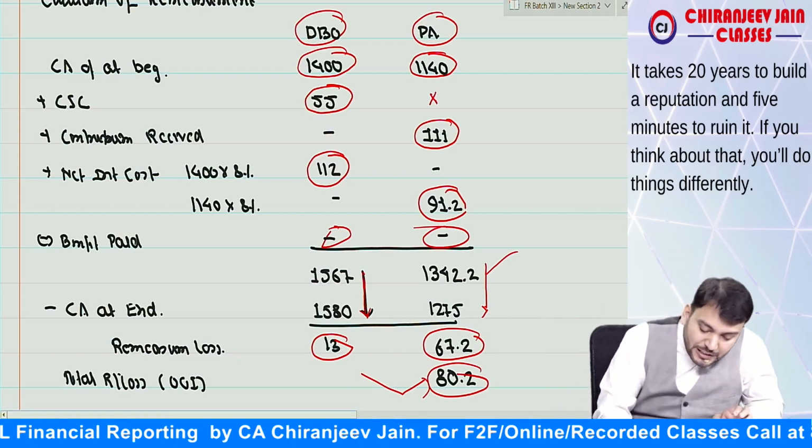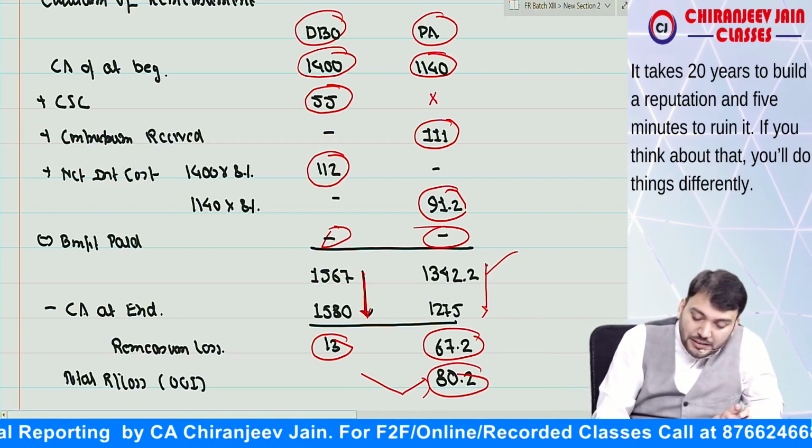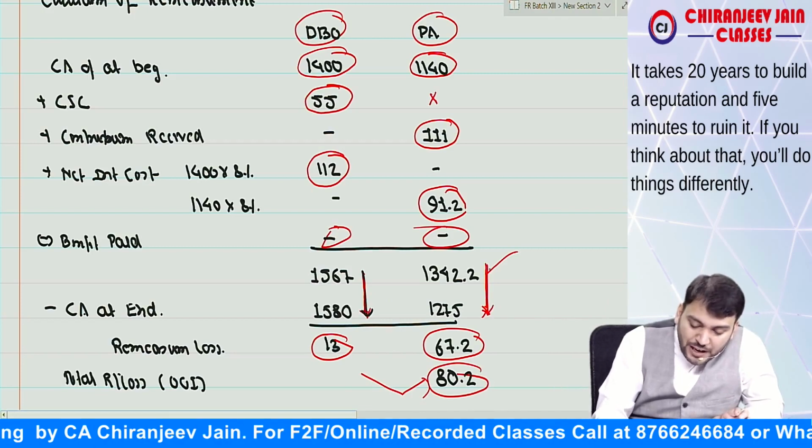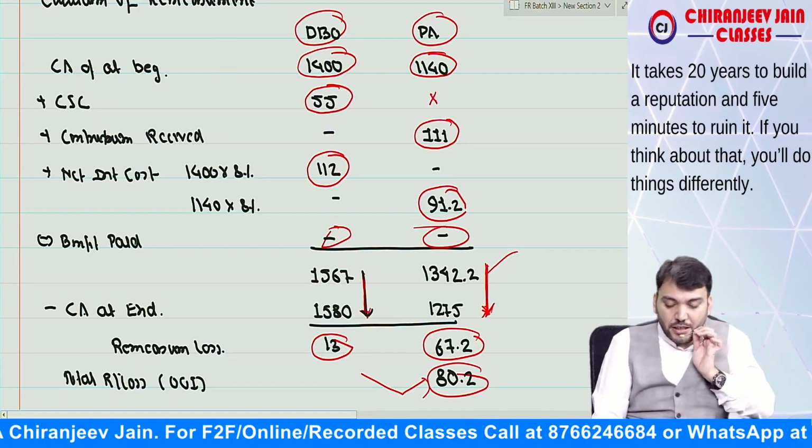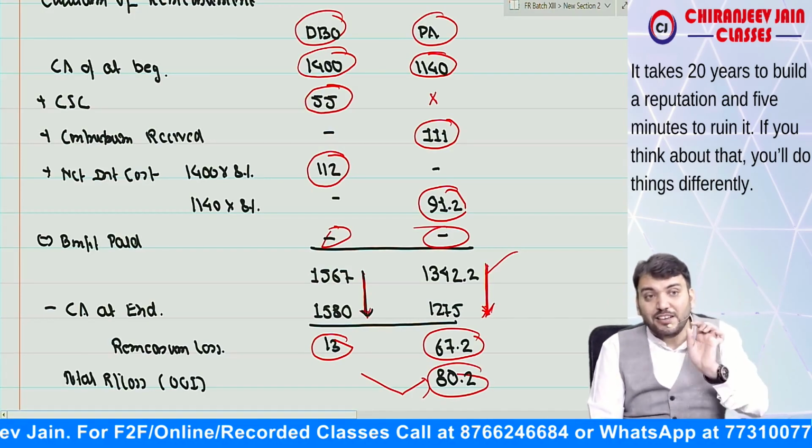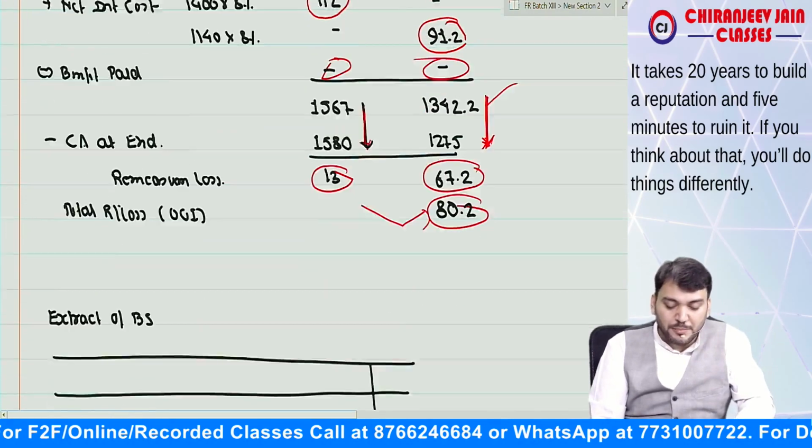You can see the liability also increases and the fair value of plan asset also decreases. Therefore, in both we are getting a loss. The total loss becomes 80.2.